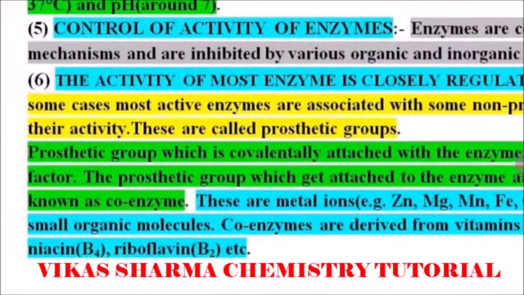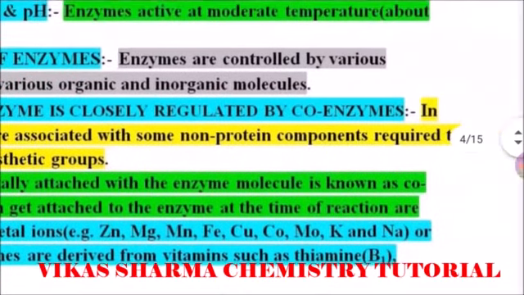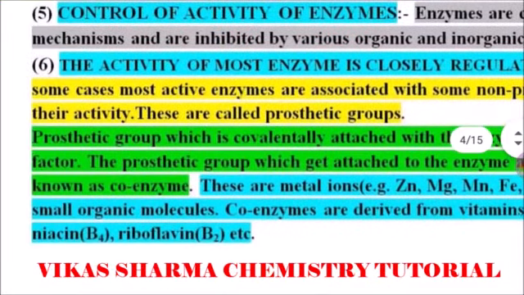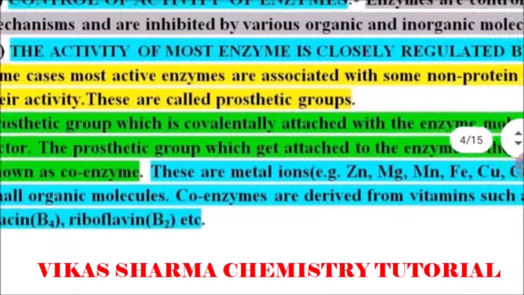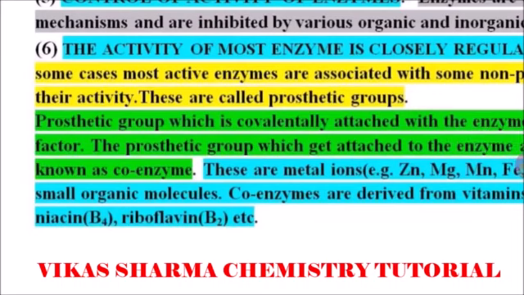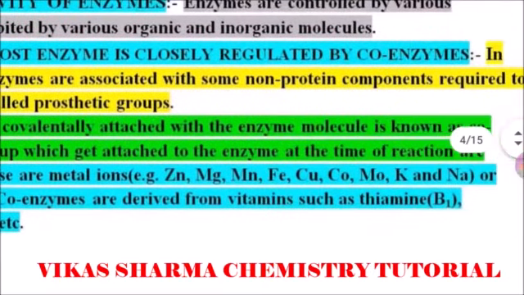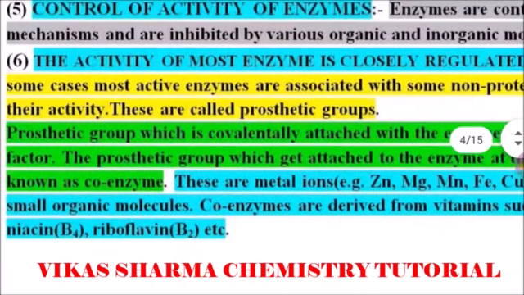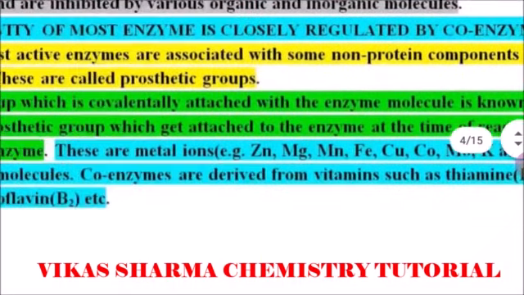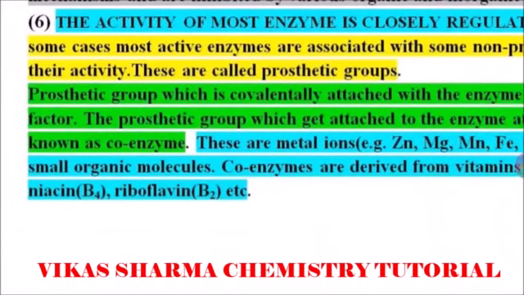The activity of most enzymes is closely regulated by coenzymes. In some cases, active enzymes are associated with non-protein components required for their activity. These are called prosthetic groups, and they control the enzyme's activity. A prosthetic group which is covalently attached to the enzyme molecule is known as a cofactor. The group which gets attached to the enzyme at the time of reaction is known as a coenzyme, combined with the enzyme during the reaction.